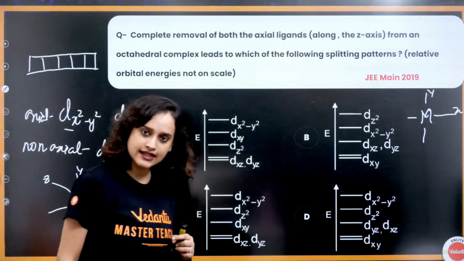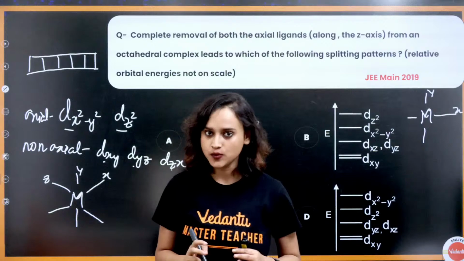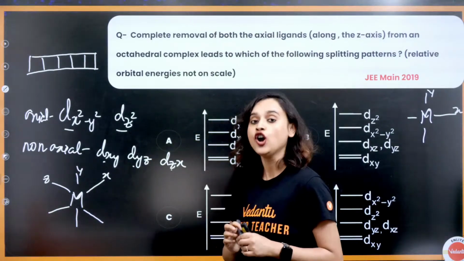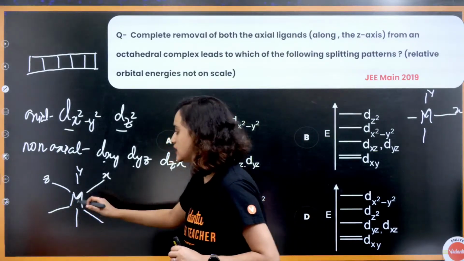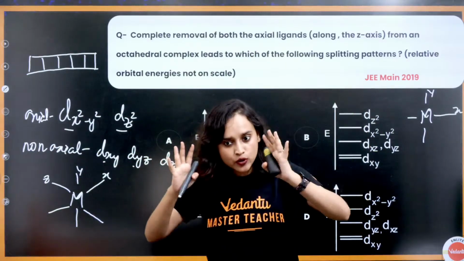Now it is saying that it is octahedral geometry. If it is octahedral, that means that to a central metal atom, ligands will try to approach from 6 sides.